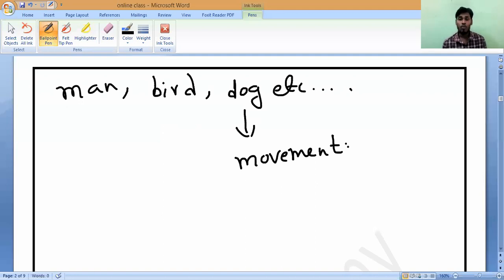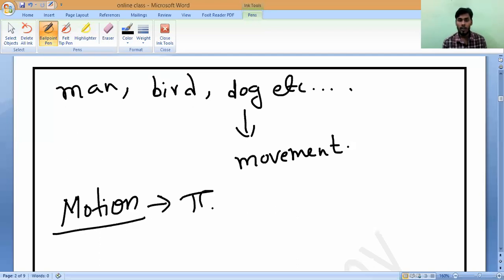So this movement of the objects, the movement of an object is only called motion. What should we call it? Motion. Motion means the movement of an object.